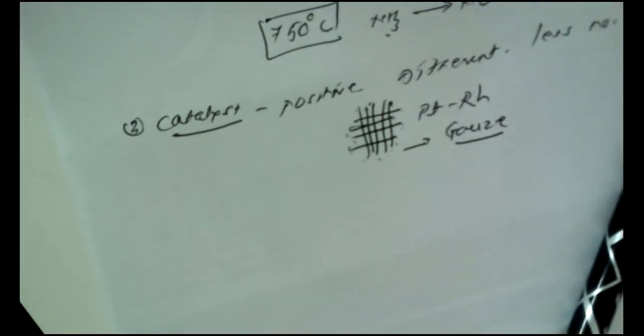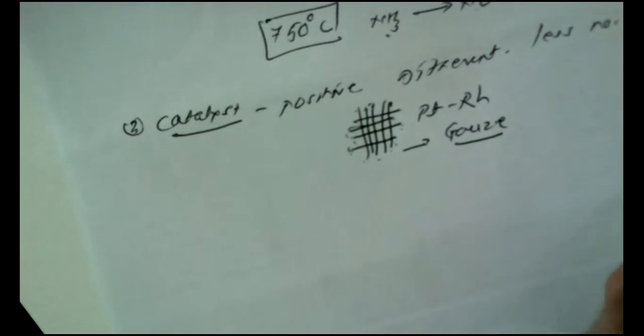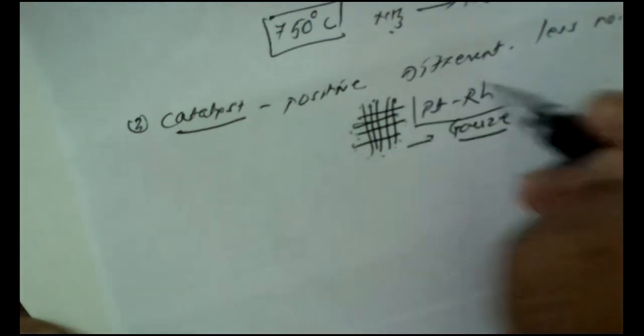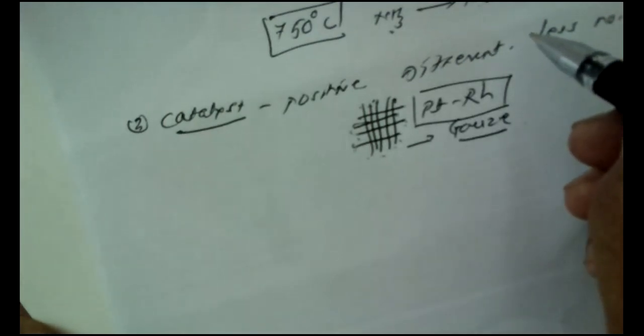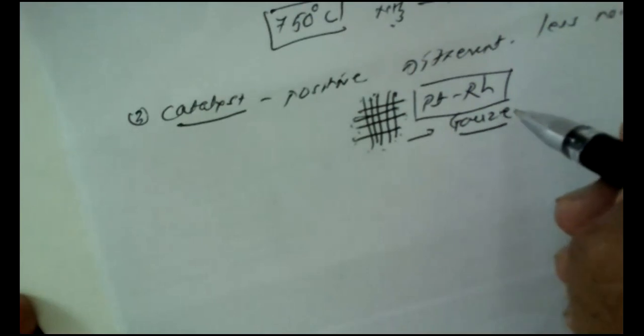As per the theory that we have already studied, a catalyst should not be used in a gummy or compact form. If a catalyst is used in a gummy or compact form, it is of no use. Now, here platinum rhodium gauze can be used as the best suitable catalyst with 5 to 8% of rhodium.